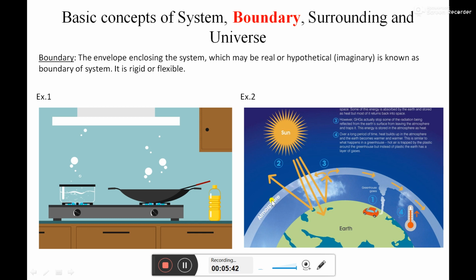We can't see the ozone layer with the naked eye. Until we make some laboratory test, we can't find out whether it is an ozone layer or what. It is not physically felt or observed, whether it is an ozone layer or not, whether it is an atmosphere layer or not, but it is there. Okay, so this is an imaginary envelope present all around the Earth. So this atmosphere is playing the role of boundary for the Earth.